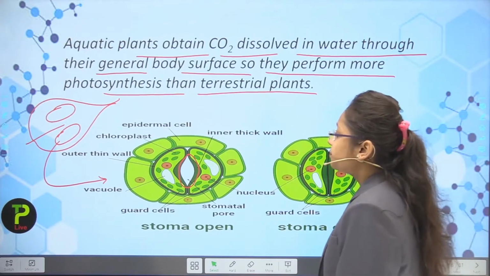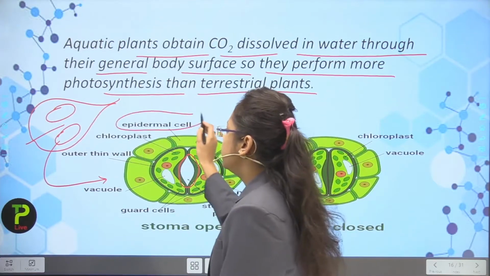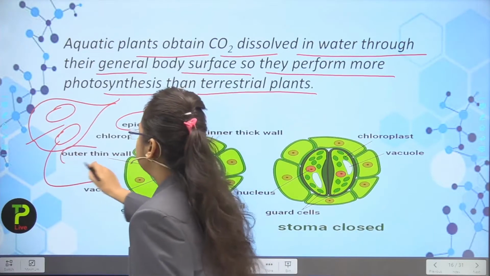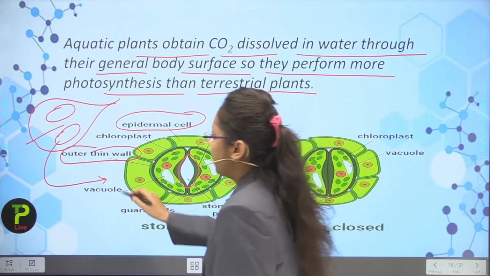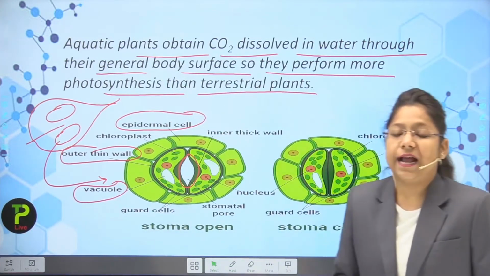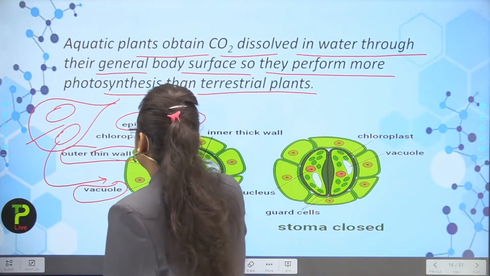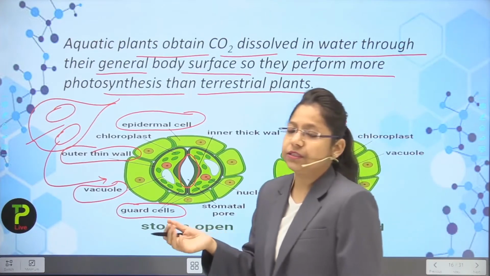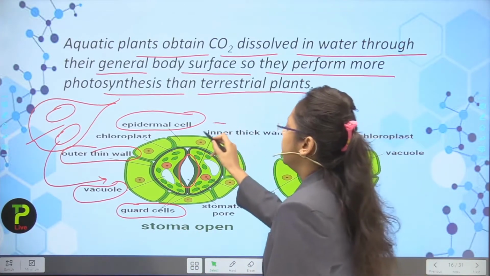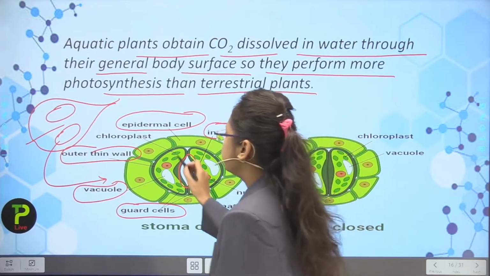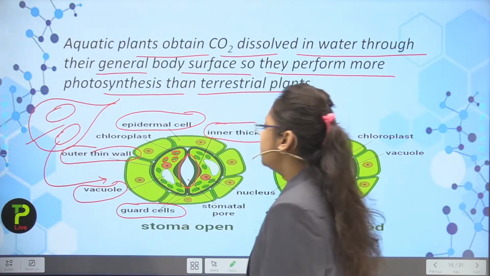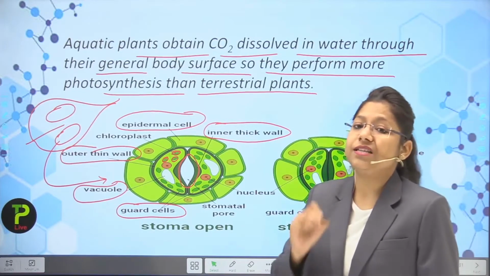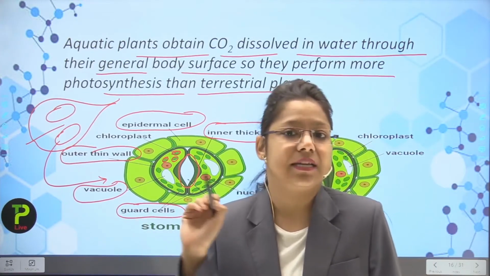So first thing is that it consists of the epidermal cell, that is the outer cell. Then there is an outer thin wall also. Okay, now there are some vacuoles also for the transpiration procedure. Now there are guard cells for the stomatal opening and stomatal closing. Now what happens during this procedure? Actually there is an inner thick wall also. So students, there are chloroplasts present inside the guard cells of stomata. So this is the position of chloroplast.